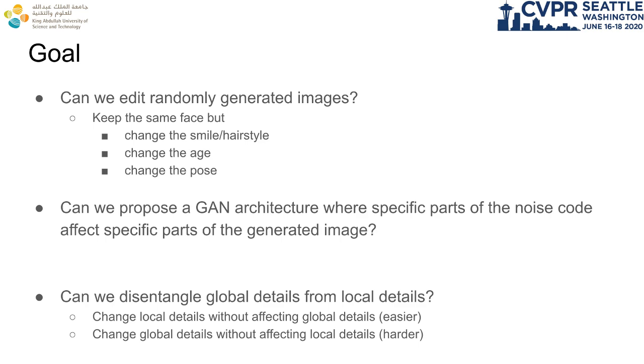Networks already perform the more difficult task of generating realistic images, but they fail to perform the simpler task of editing. In order to achieve the main goal, we aim to restrict the influence of certain noise code entries to specific regions in the generated images. Furthermore, we aim to separate global and stylistic details from local details.